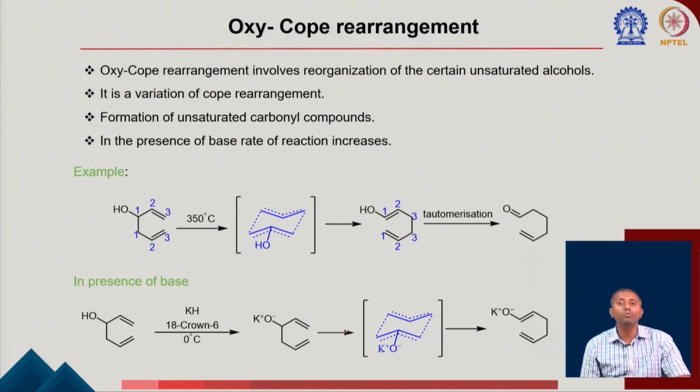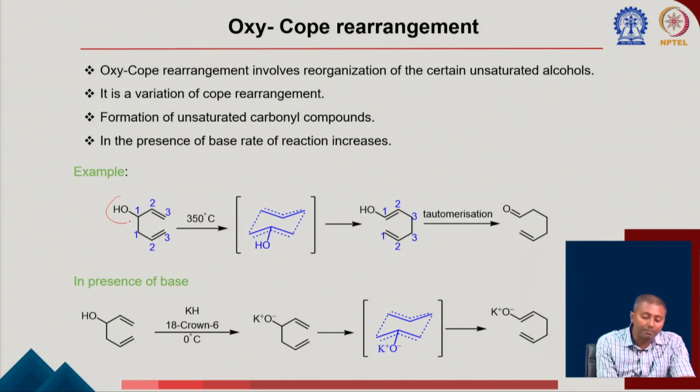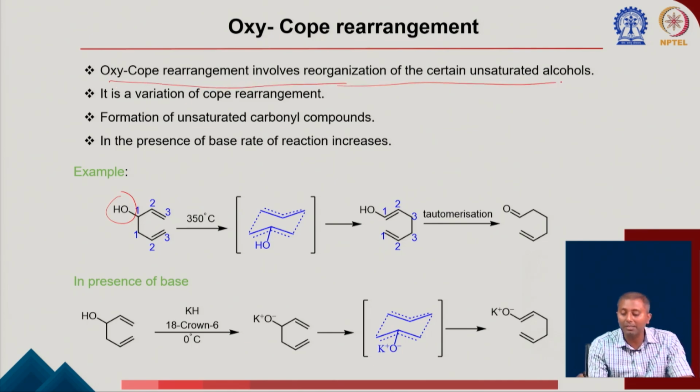And now I am going to move to the oxy-Cope rearrangement, because we want to show the rearrangements which are mostly focusing on anionic. So in the oxy-Cope, what is happening is that in this position you have an OH group attached to it. So oxy-Cope rearrangement involves reorganization of certain unsaturated alcohols.